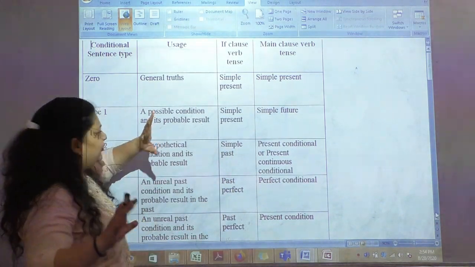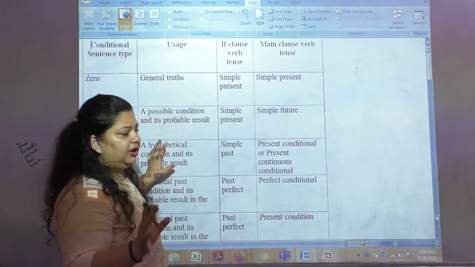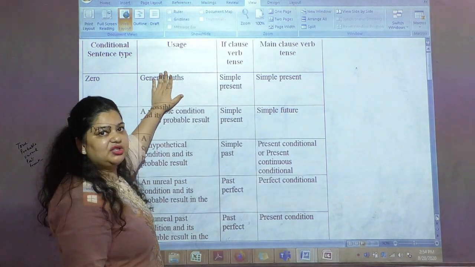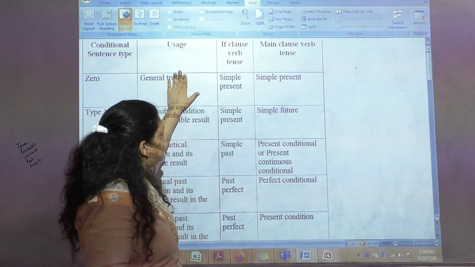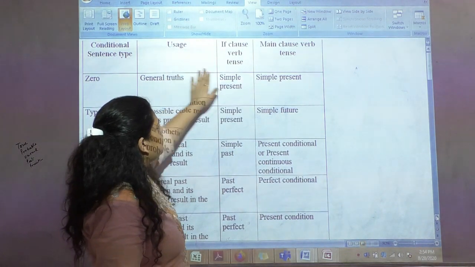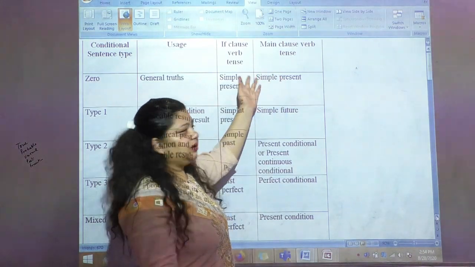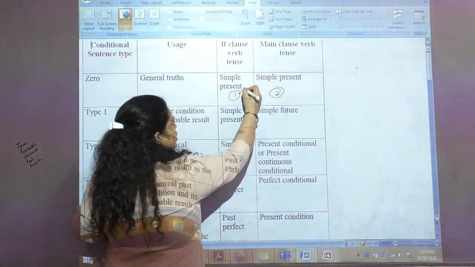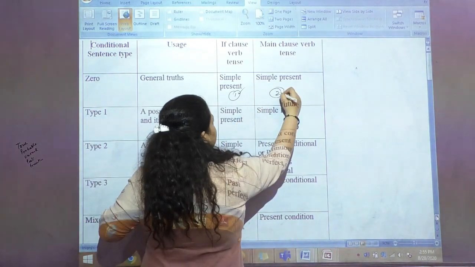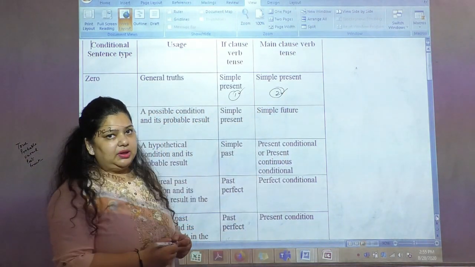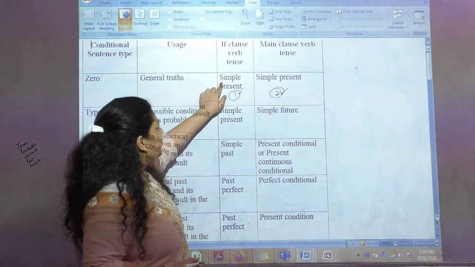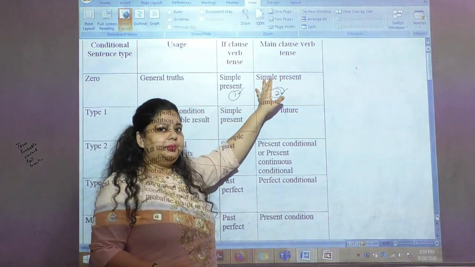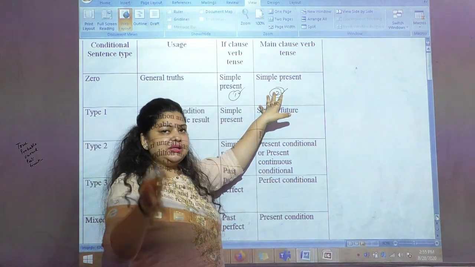Let's see. First I'd like to give you the overview of conditionals. Zero conditionals are basically general truths. The formula here is simple present, and the main clause is divided into two parts: the first talks about the condition and the second talks about the outcome. The first part of the sentence would always be in simple present and the second would also be in simple present. I will explain with examples.